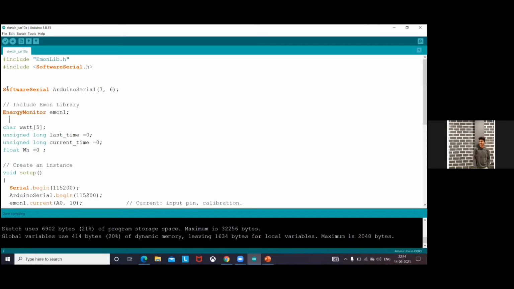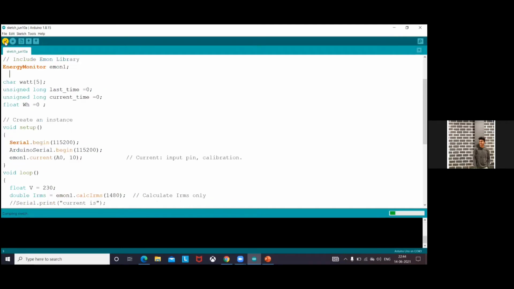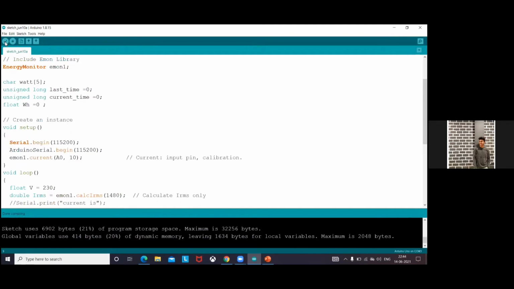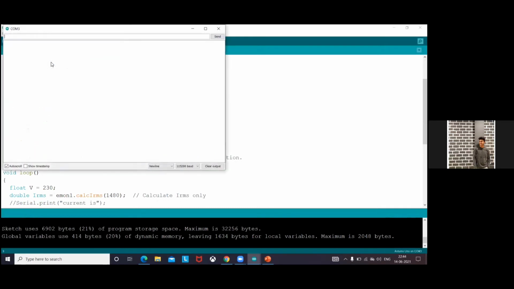Here the software will continue. Here the Arduino code will run on our monitor. You can see it while the code is running. Yes, it shows there are no errors, and we can go to Tools and go to the Serial Monitor. Here we use a 115200 baud rate.